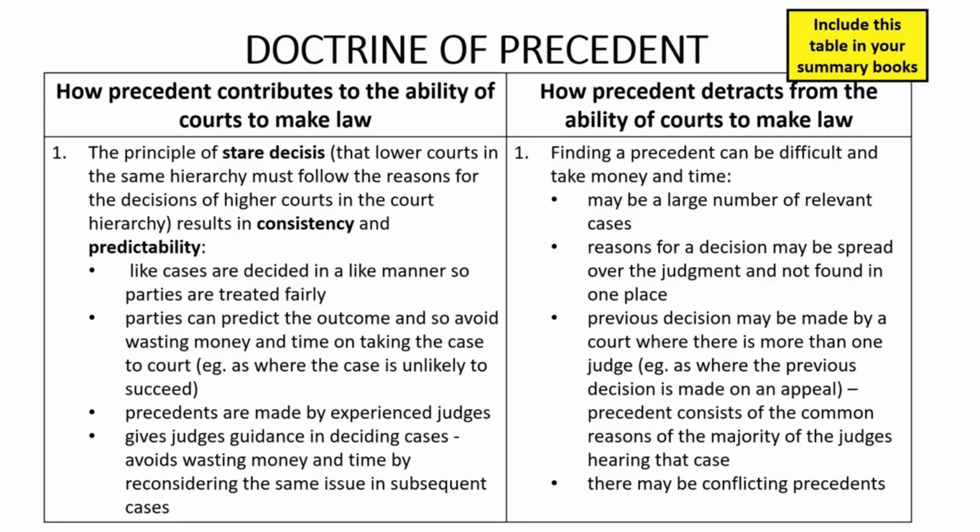The second reason it can be difficult to work out what precedents apply to a particular case is that when a judge writes a judgment, the reasons for the judge's decision, that is, the ratio decidendi of the decision, which is what forms the precedent, may be spread throughout the judgment as opposed to being found in one place. It would certainly be nice if judges had a section in their judgment that concisely summarised the reasons for their decision, but that's not often the case.